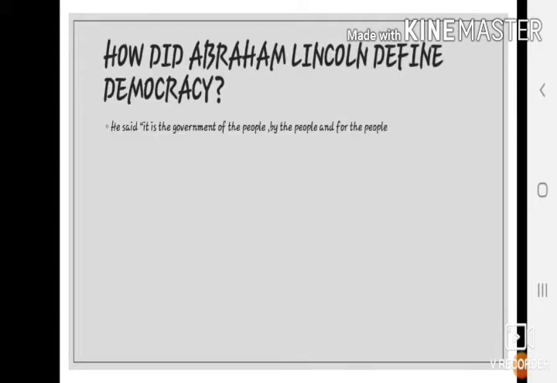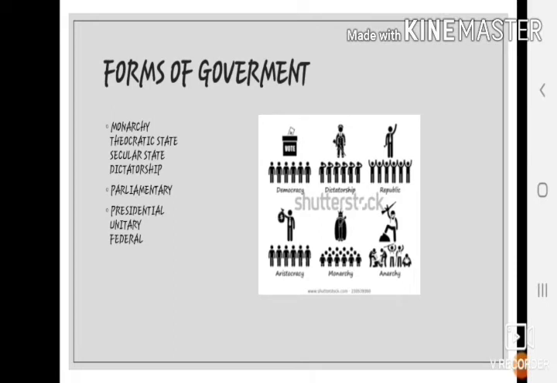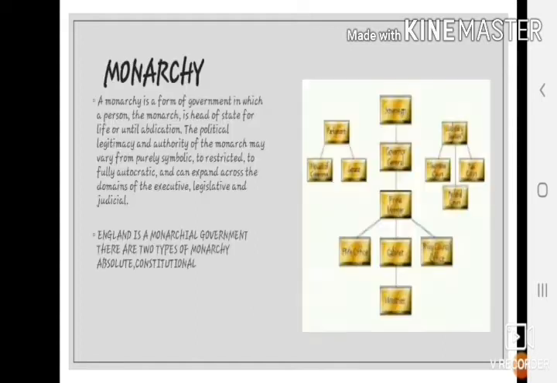How did Abraham Lincoln define democracy? Abraham Lincoln said that it is the government of the people, by the people and for the people. The forms of government. The forms of governments are monarchy, theocratic state, secular state, dictatorship, parliamentary government, presidential government, unitary government and federal government. Now let us have a deep look into it.